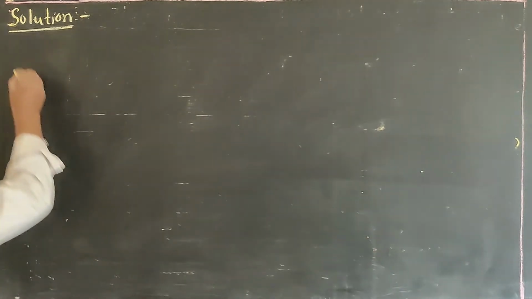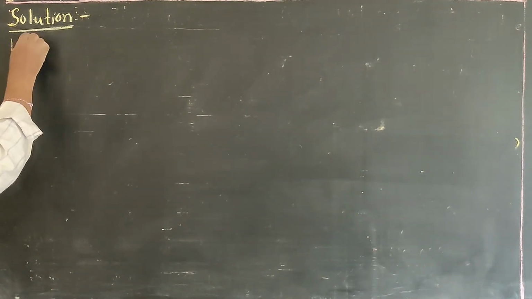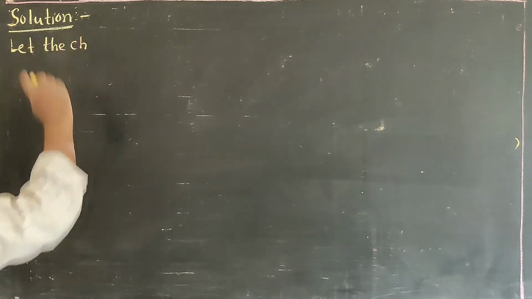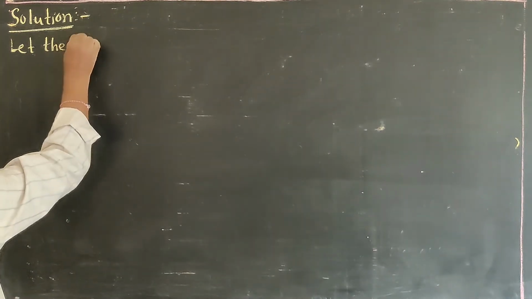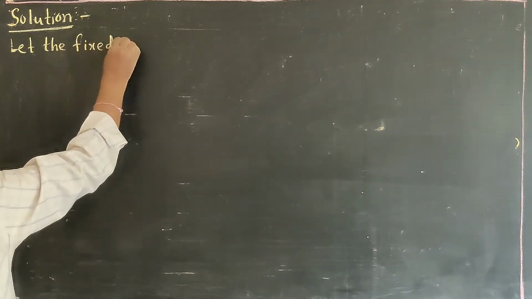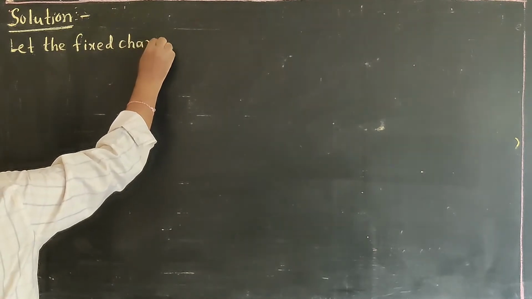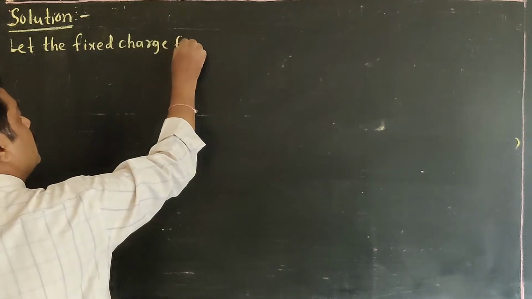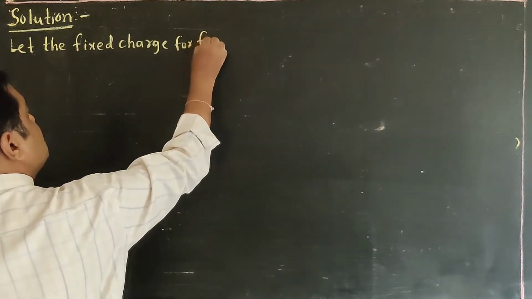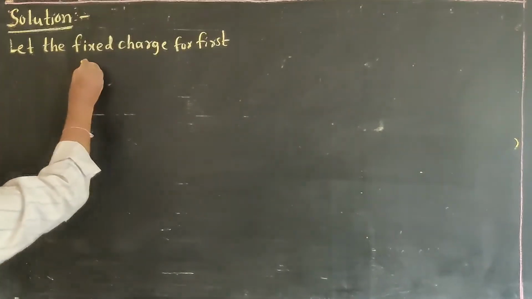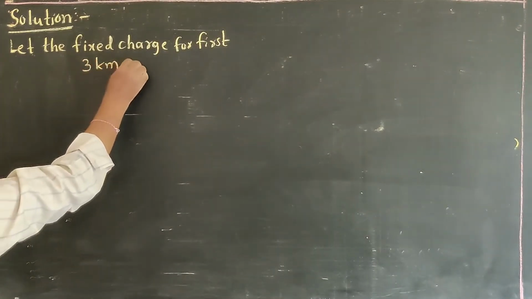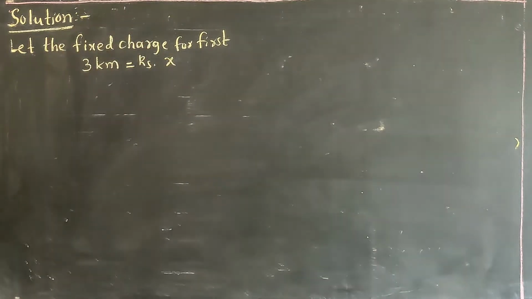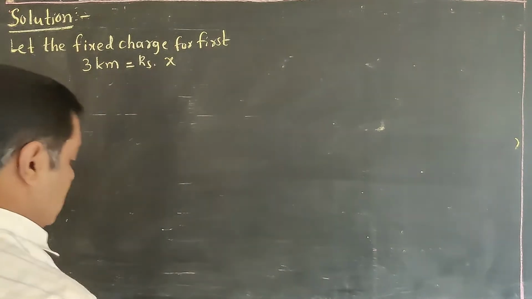First I am assuming, let the fixed charge for the first 3 kilometers be, how much is the charge? We don't know. I am assuming it as X rupees for the first 3 kilometers.